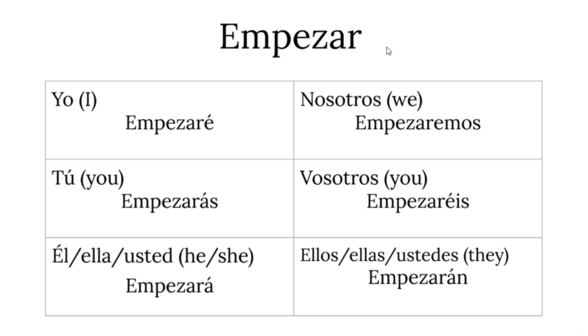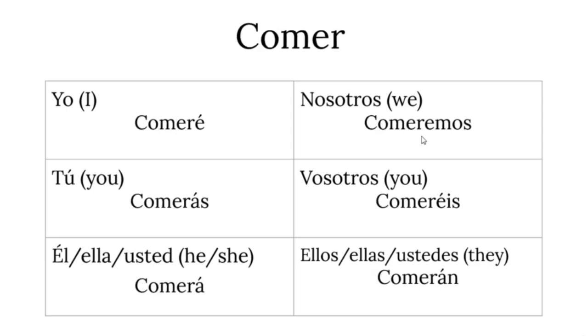Very good. So, let's see. For example, empezar. Yo empezaré. Tú empezarás. Él, ella, usted empezará. Nosotros empezaremos. Vosotros empezaréis. Ellos, ellas, ustedes empezarán. So, very simple. You leave the verb as it is and you add the suffix. Remember the tilde, the accent on top of the vowels of the suffixes, except for the first person plural.